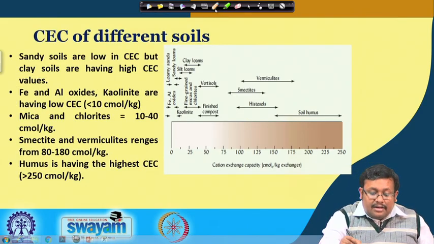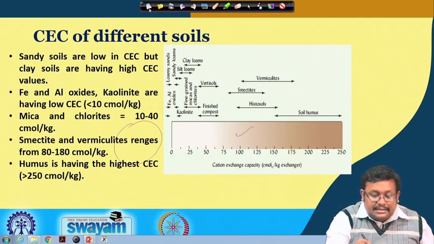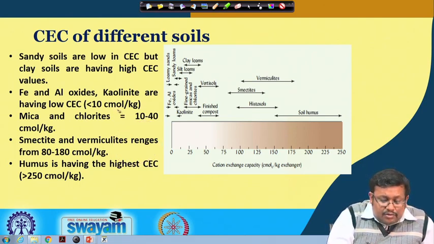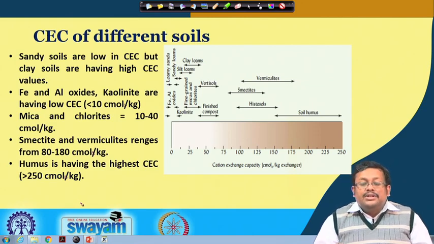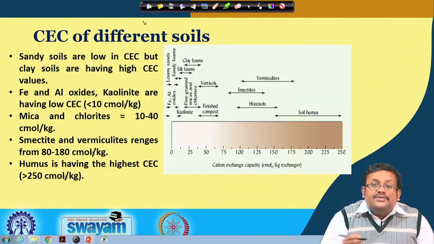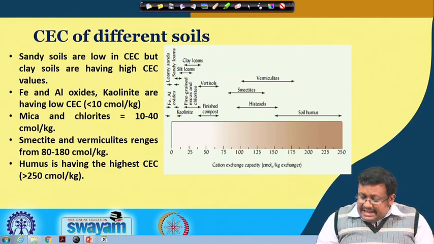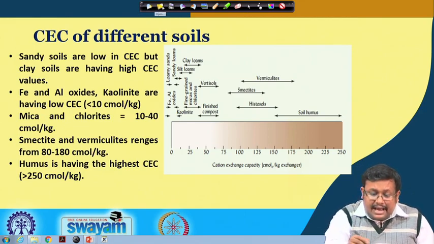If you go back to the previous couple of slides, you will see that you should replace the C mole with centimole of charge. Obviously, it should be centimole of charge. So please replace this centimole with C mole C. I will try to change this while I am distributing the PPT with you. Okay, so it will be centimole of charge per kg of soil.